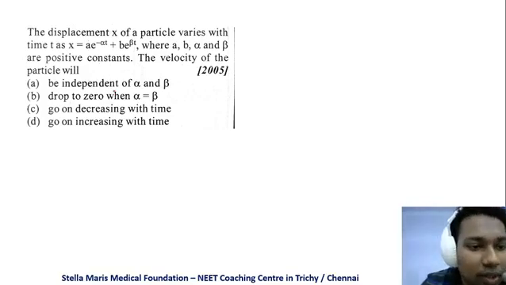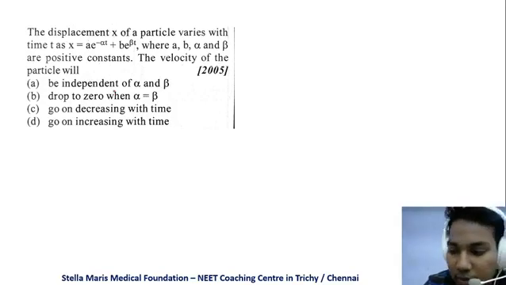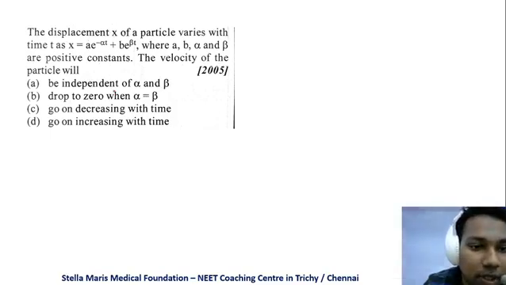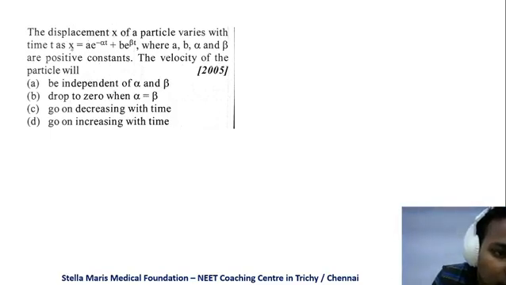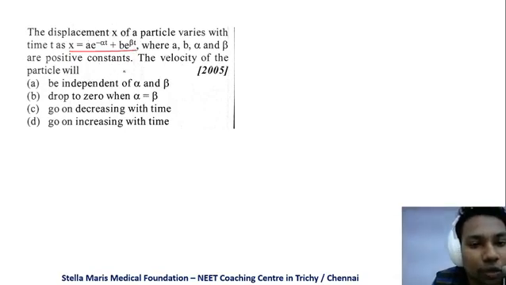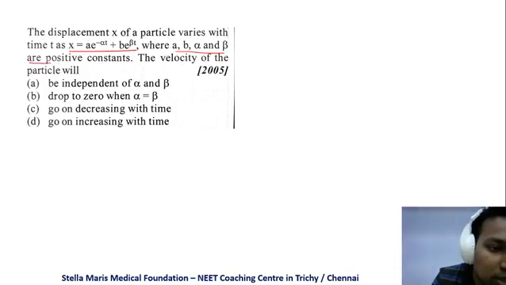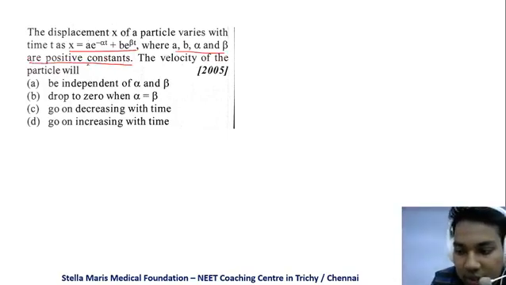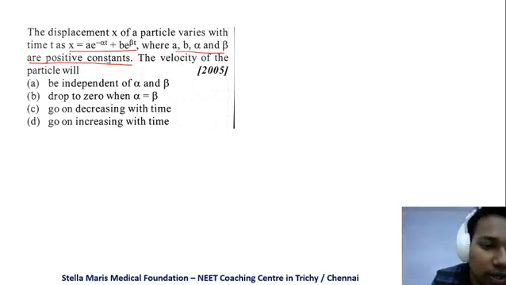The displacement x of a particle varies with time t as x is equal to a e power minus alpha t plus b e power beta t. So this is displacement as a function of time. a, b, alpha and beta are positive constants. When they say constants, then they cannot be differentiated or integrated. They are asking about the velocity of the particle.